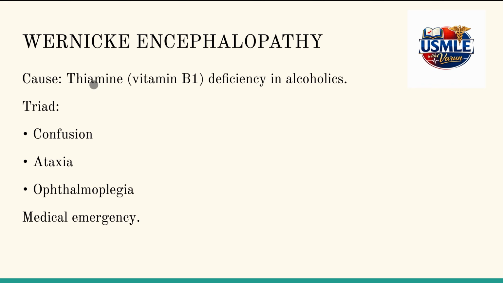it is caused by thiamine or vitamin B deficiency in alcoholics. Because it causes ataxia and confusion, and many other psychological and neurological features, it must be treated as a medical emergency, and glucose should be given. But before glucose is given, we need to ensure that thiamine replacement is also done for those alcoholic patients. The triad is confusion, ataxia, and ophthalmoplegia.